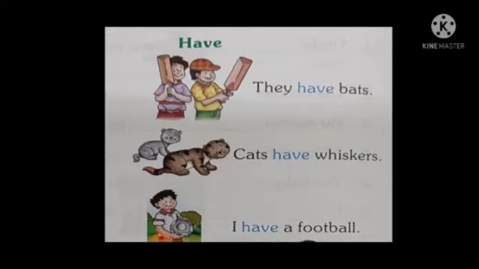Now let's see when to use have. Let's see some examples. They have pets. Now with they we always use have, as it is a plural. Cats have whiskers. Here cats is also a plural, so we use have. I have a football. So it is a rule that with I we use have.